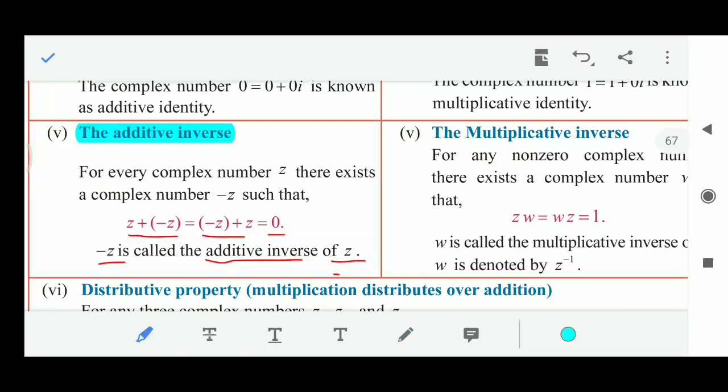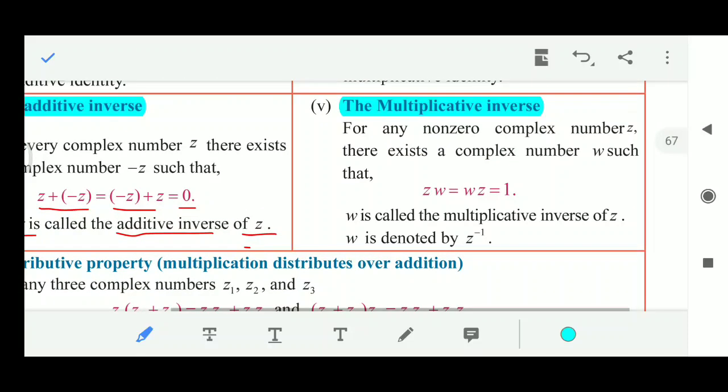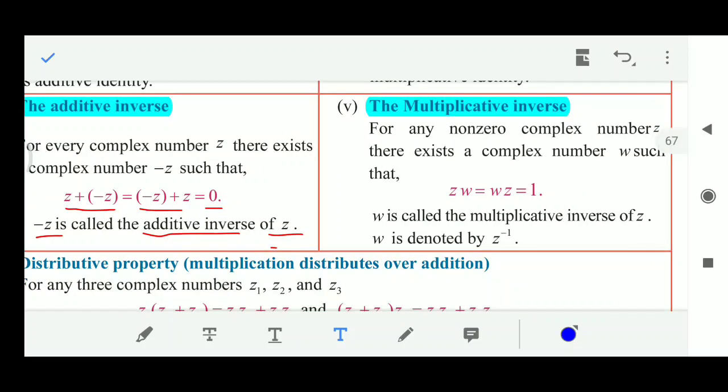For multiplicative inverse, for any two complex numbers z and w, z into w or w into z is equal to 1. Here w is called the multiplicative inverse of z, which is denoted by z power minus 1.